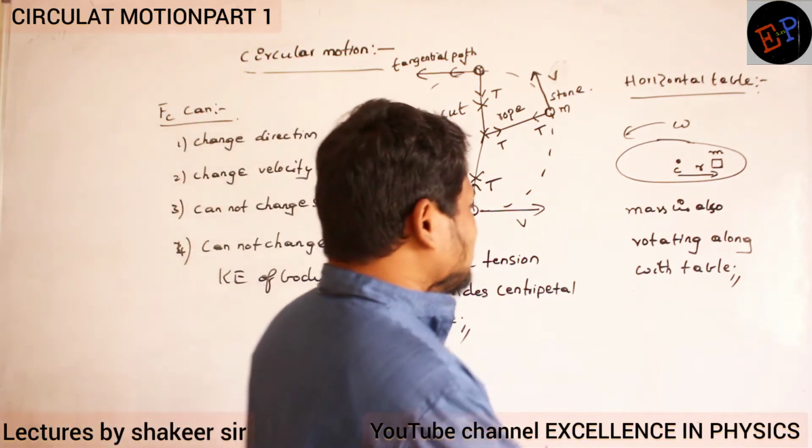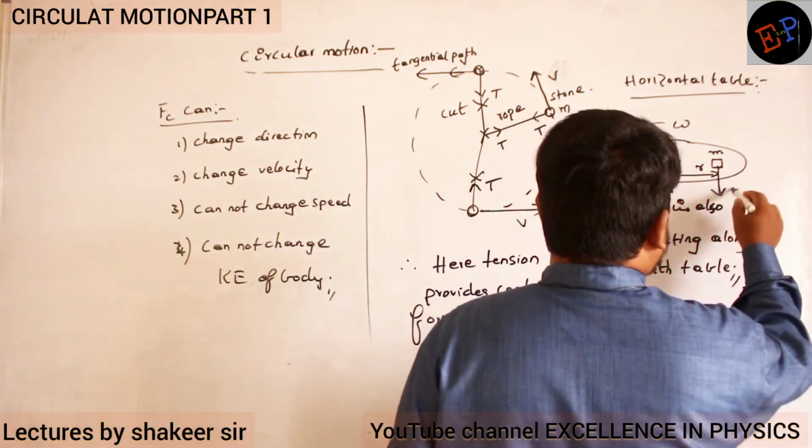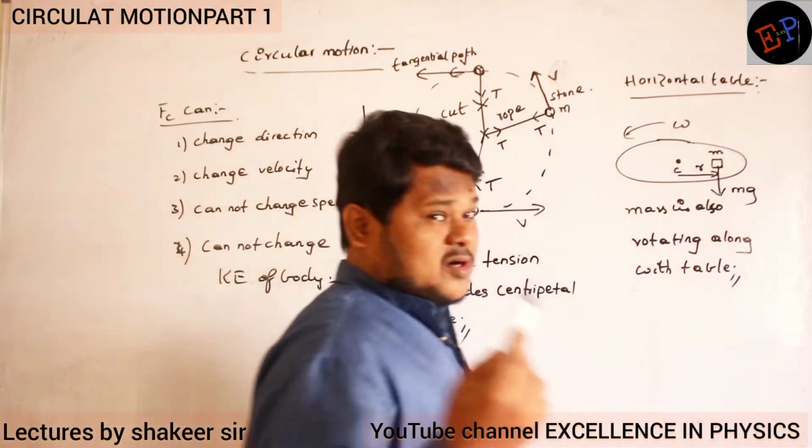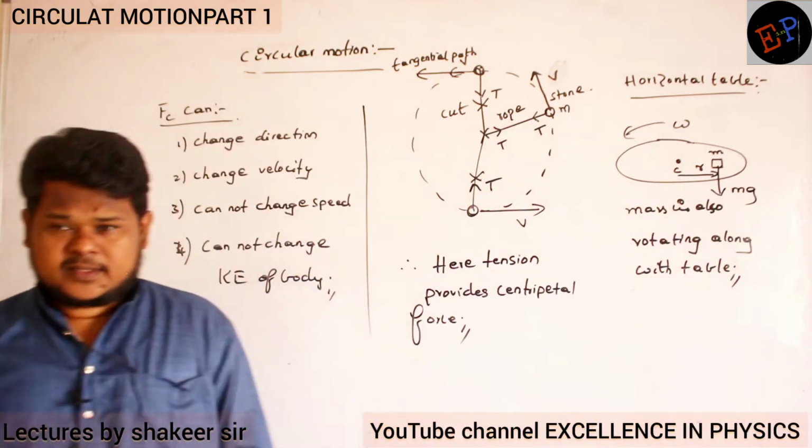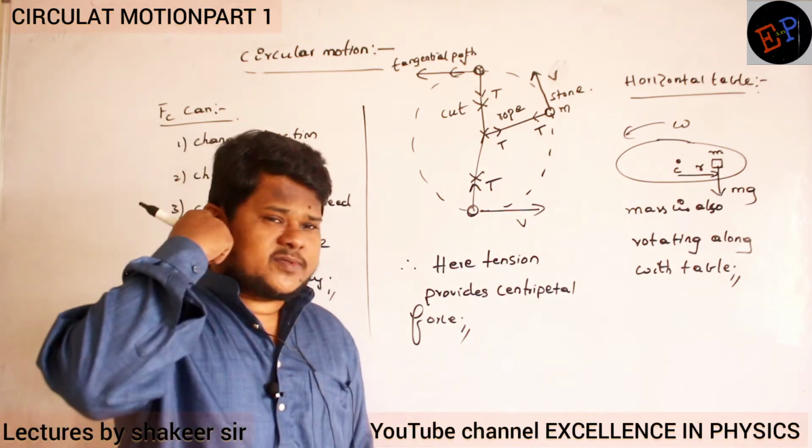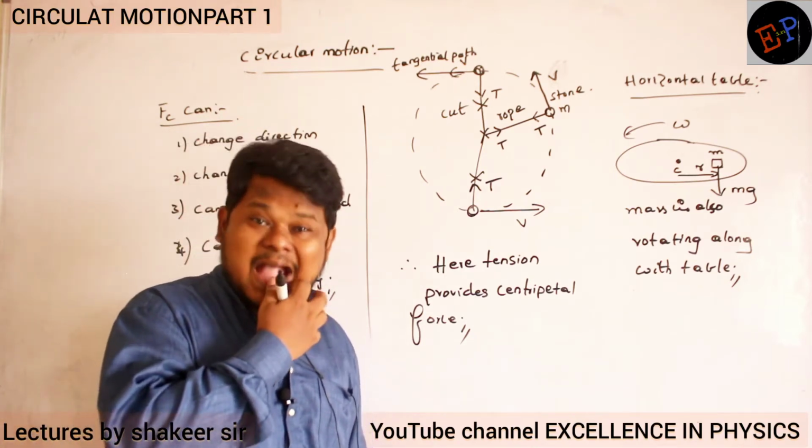Gravitational force is acting in which direction? Gravitational force mg is acting in downwards direction. This is a horizontal table. Clear? Who is providing the centripetal force? Can you say anybody?